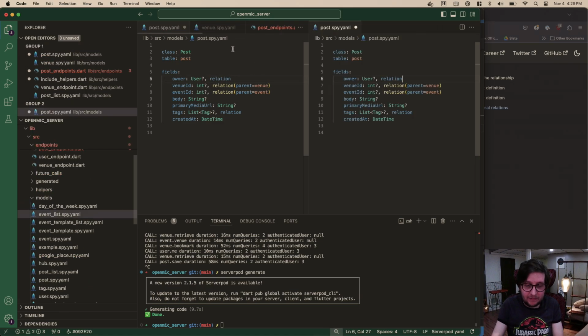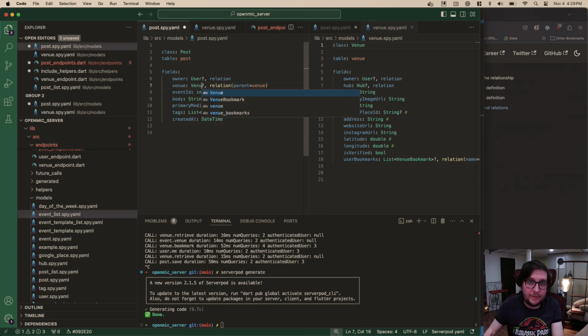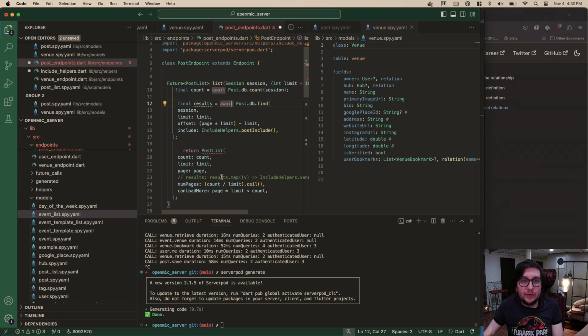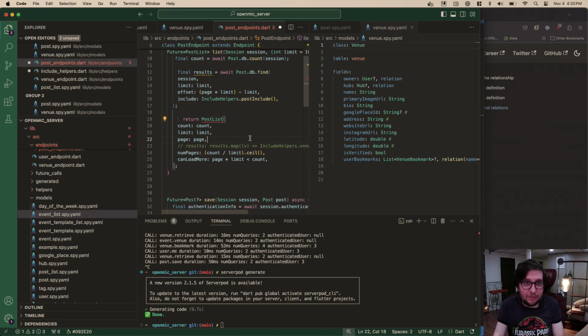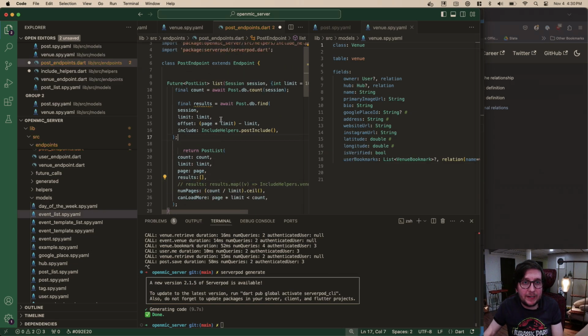Let's actually just open up our venue user relation. Yeah, so let's do that. Venue relation, event relation, and make that nullable. Okay, cool. So save that. And what I'll do just for now is set results to an empty list so that we don't have the errors here. That's fine. Save everything.